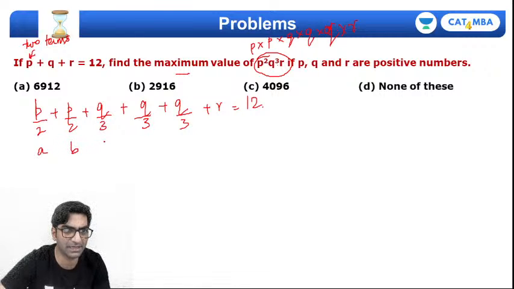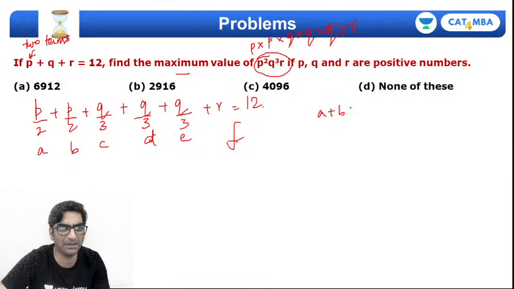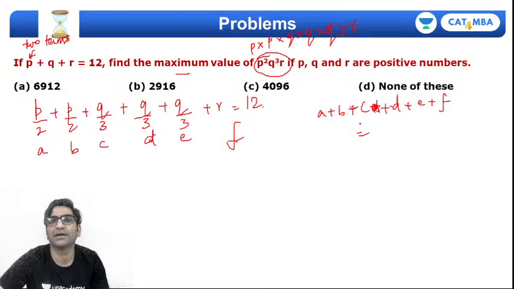let's say these are the variables a, b, c, d, e and f. So we are saying a plus b plus c plus d plus e plus f will actually be, what will their sum be? Equal to 12.